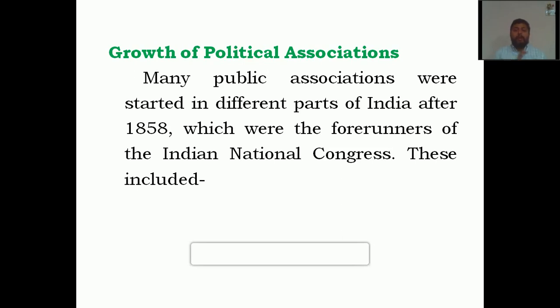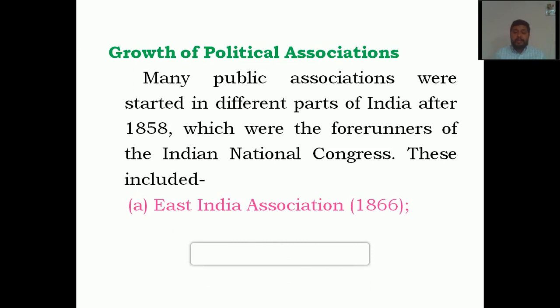All these small public associations finally merged into one main association, and that is the Indian National Congress.